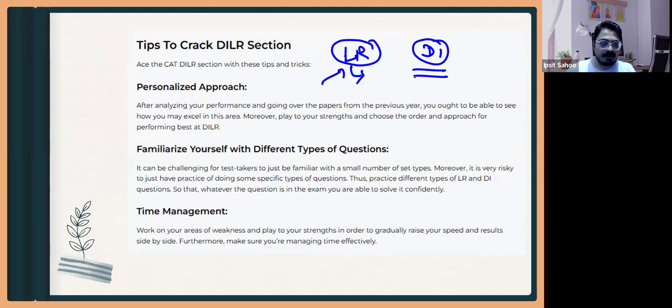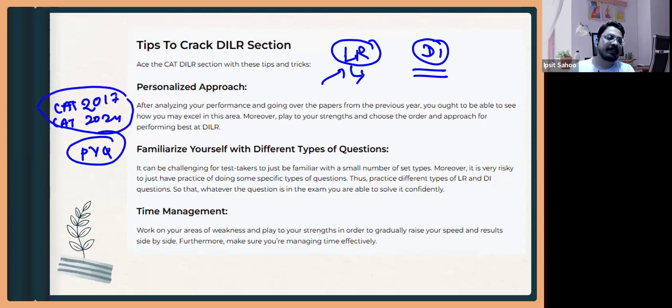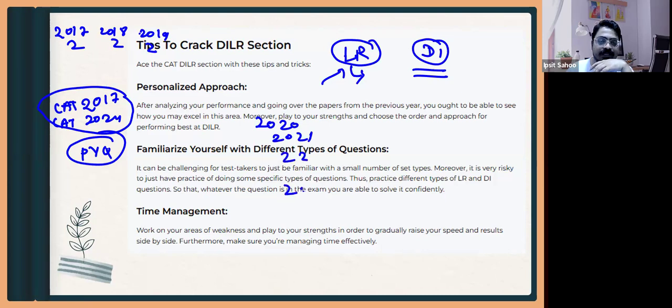Practice different kinds of questions from different places, for example different past year papers from CAT. For DILR I'll be recommending you do CAT 2017 to CAT 2024 papers first, then after that go to older papers. Because CAT 2017, 18 and 19 each had two slots, and 2020, 2021, 22, 23 and 24 all had papers in three slots.